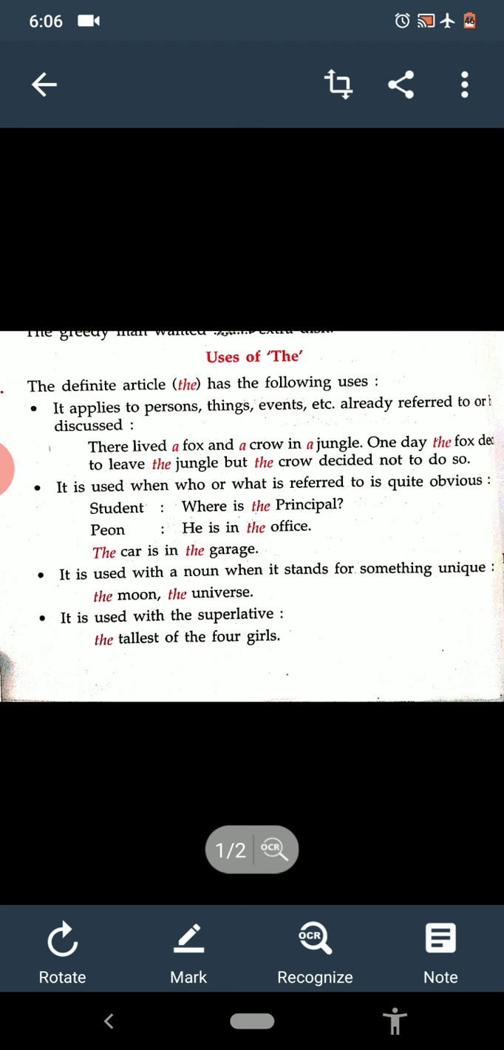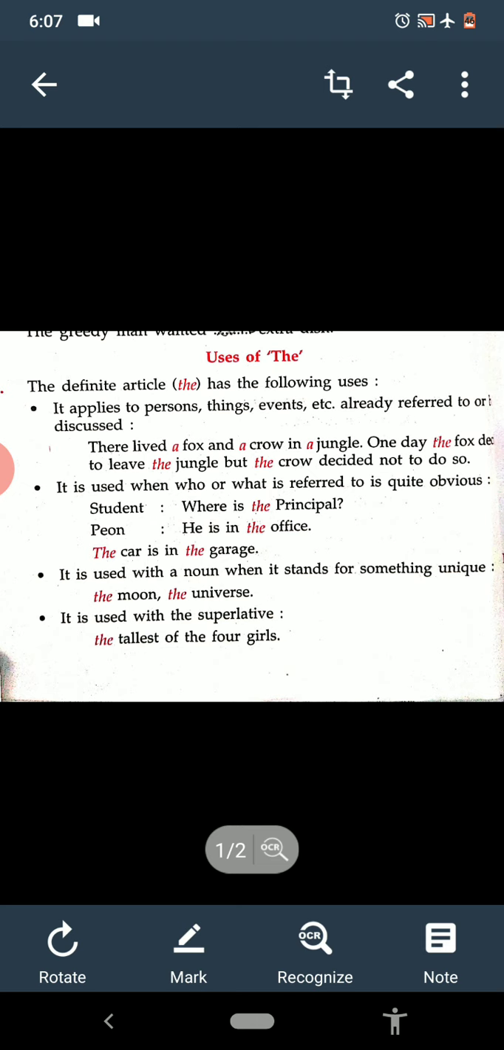For example, we can see, there lived a fox and a crow in a jungle. One day the fox decided to leave the jungle, but the crow decided not to do so. So we have seen here in the first line we have used a fox, a crow, a jungle, and then in the next sentence the fox, the jungle, the crow, because they are already referred to, they are already discussed, therefore we have used the with fox, the jungle, and the crow.